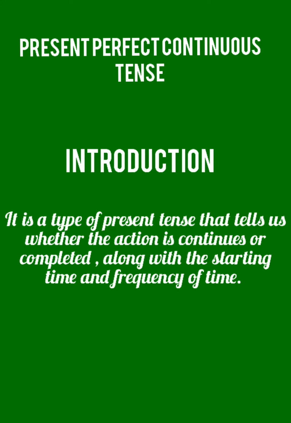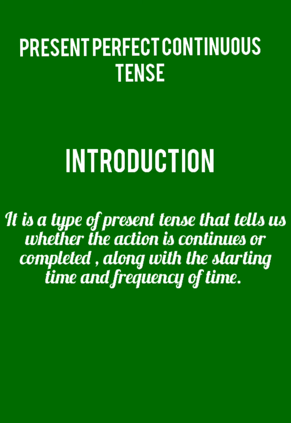It is a type of the present tense that tells us whether the action is continuous or completed, along with the starting time and the frequency of the time. If the action is continued, then it tells us about the starting time of the action, and if the action is completed, then it gives us the frequency or definite degree of the time. This is the brief introduction of the present perfect continuous tense.